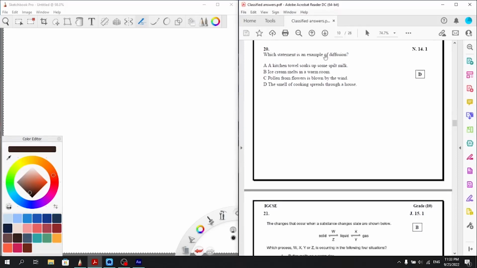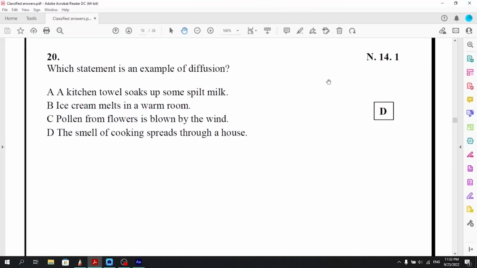Question number 20. Which statement is an example of diffusion? Okay. A kitchen towel soaks up some spilled milk. No, that's not diffusion. Ice cream melts. That's literally melting. Pollen from flowers is blown by the wind. No, being blown by the wind isn't an example of diffusion.